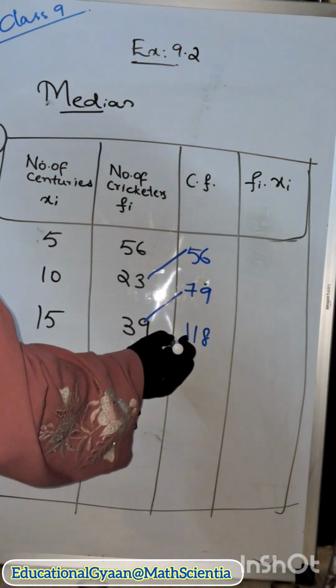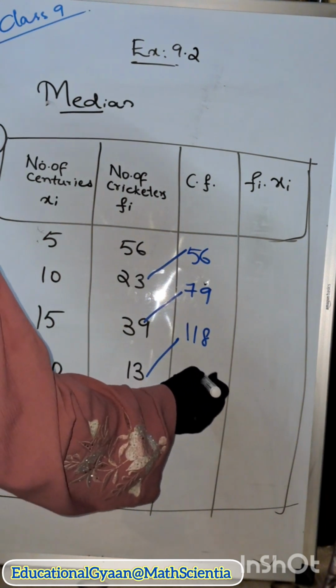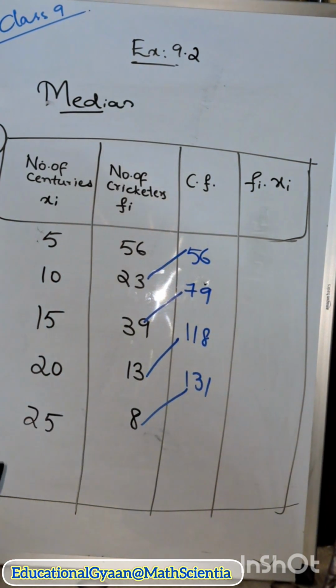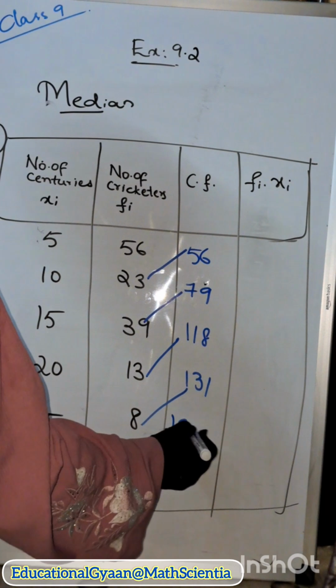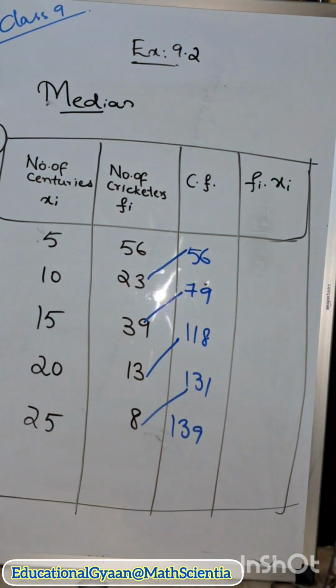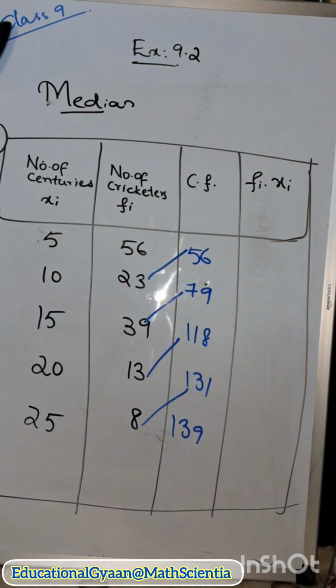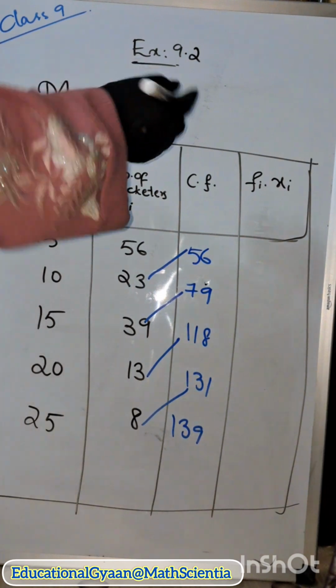118. Again, 118 plus 13 how much? 131. 131 plus 8 how much? 139. So like this we will do it for the median. Okay, we are doing the mean also in this, so we are writing Fi Xi also.